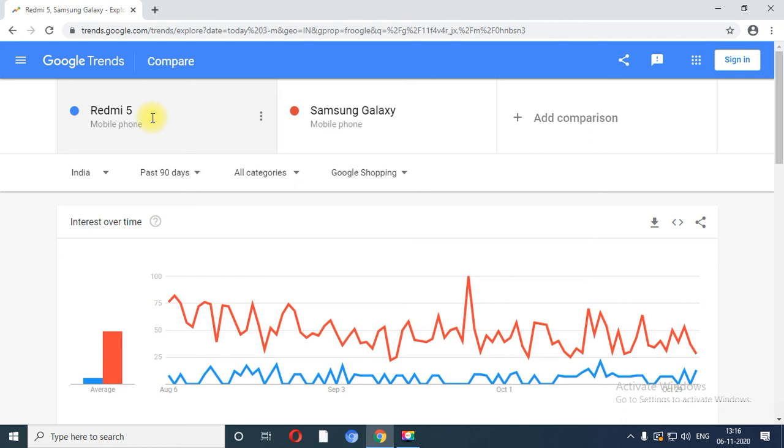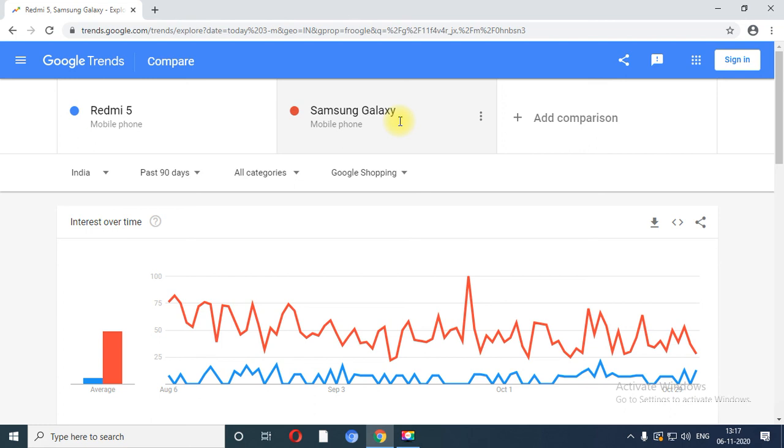Right now we have taken two search terms like Amitabh Bachchan and Aishwarya Rai. You can also apply a third search term over here, so it will compare all the three searches and all the three keywords. First keyword we have taken is related with Amitabh Bachchan and Aishwarya Rai Bachchan. Second we have taken Bigg Boss over कौन बनेगा करोड़पति. And in Google Trends we have seen the third example, which is based on the Redmi 5 and Samsung Galaxy phone.